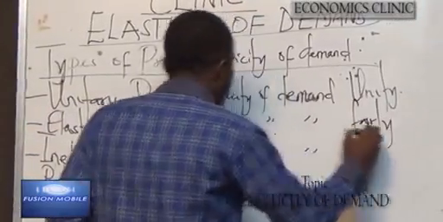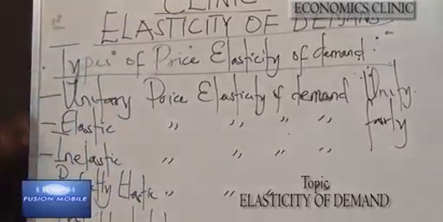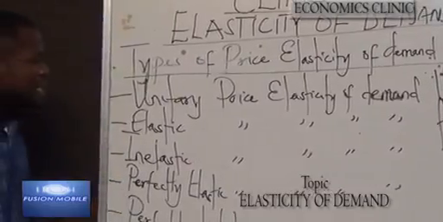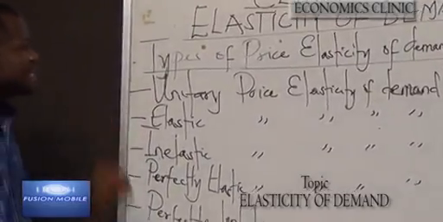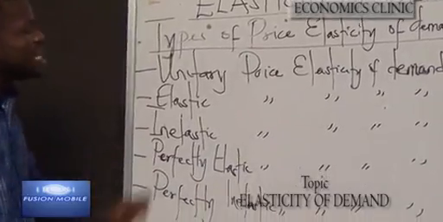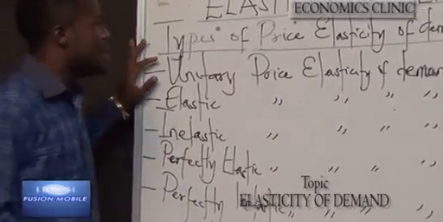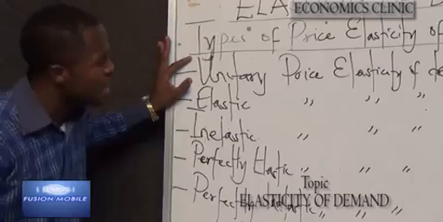We have inelastic price elasticity of demand. We have perfectly elastic price elasticity of demand and perfectly inelastic price elasticity of demand. Now, the unitary price elasticity of demand.